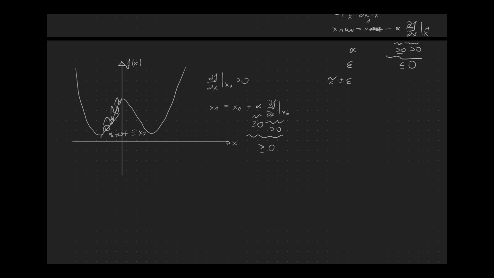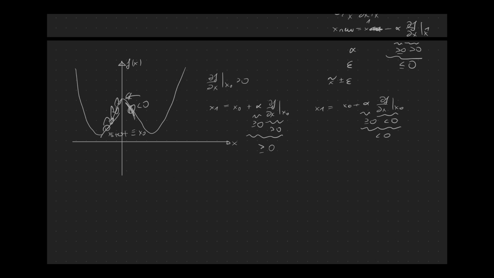We can ask ourselves now what would happen if we would go too far to the right and we would have a tangent looking like this, whose first derivative would be smaller than 0. In this case, okay, let's write it down once again. So this is smaller than 0. This is still greater or equal to 0. So this is smaller than 0. So what would happen is we would update x0 towards a smaller value. So we would go towards the left direction. And this is also the behavior we want.